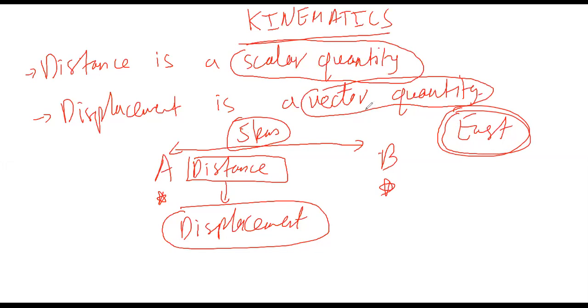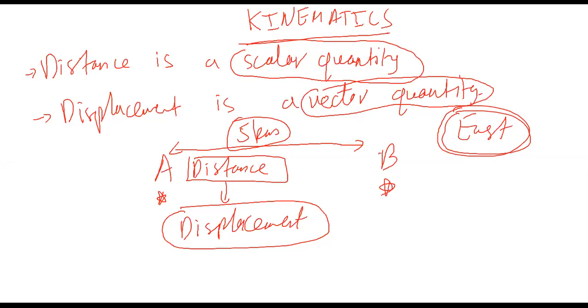So vector quantity is that quantity which gives you direction as well as the magnitude. So when these both quantities are involved, it becomes a vector quantity. And displacement is a vector quantity. Now distance changes into displacement. So in order to describe a displacement, you should give the magnitude as well as the direction.